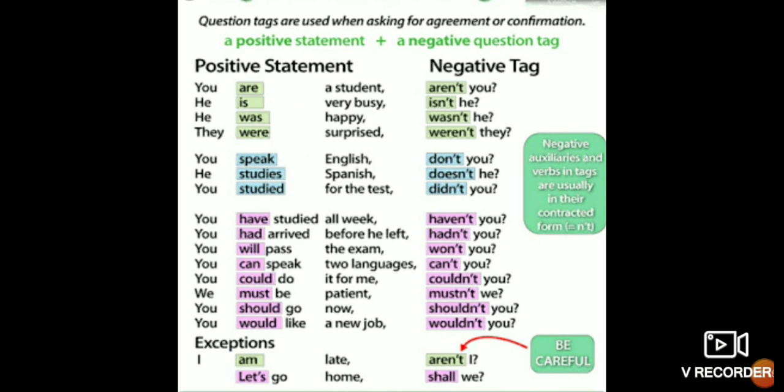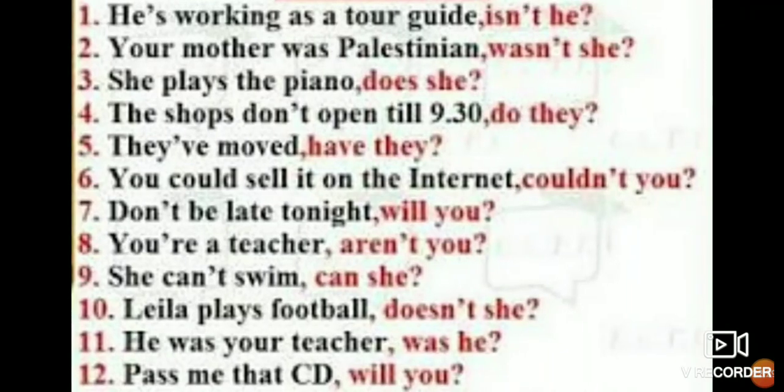Now see, positive sentence. You are a student, aren't you? Again a positive sentence takes the negative question tag. Here is a positive sentence and it took the negative question tag. Very easy to understand. He is working as a tour guide, isn't he? Again a positive sentence with a negative question tag. Your mother was Pakistani, wasn't she?